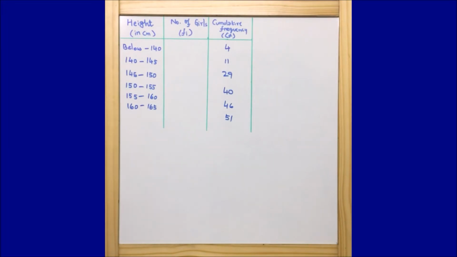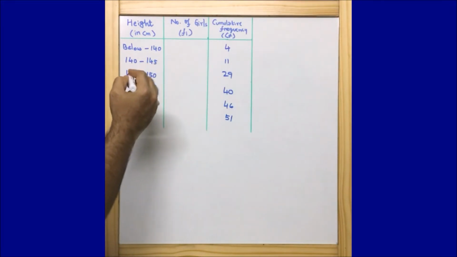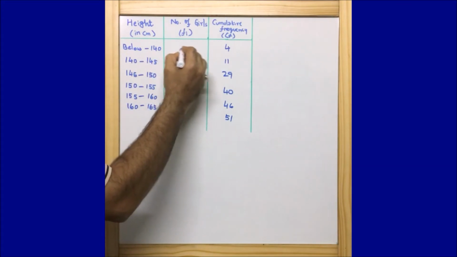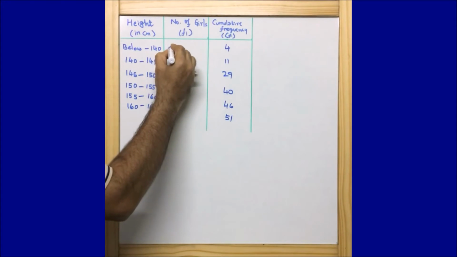Before moving ahead to find the median, let us first find the frequency. Why are we finding the frequency? Because frequency is a part of the formula that we are going to use to derive the median. So how to find the frequency? I'm just showing you how to derive the frequency.